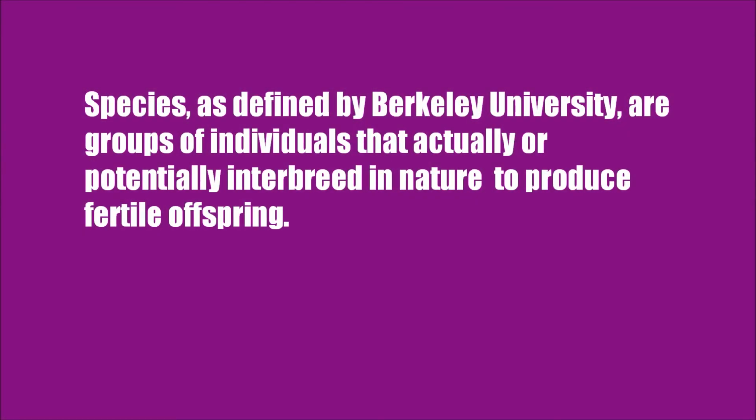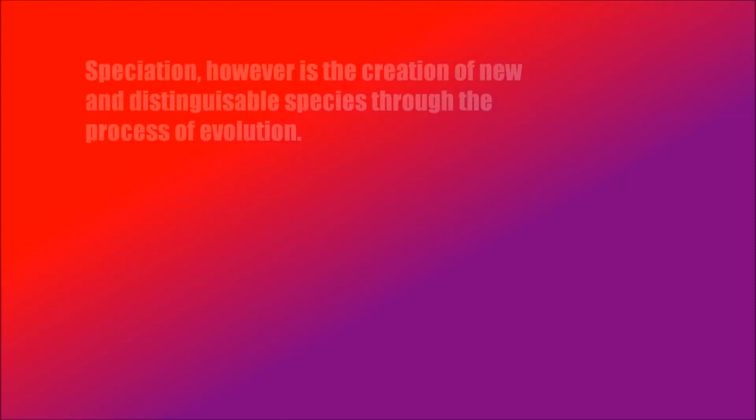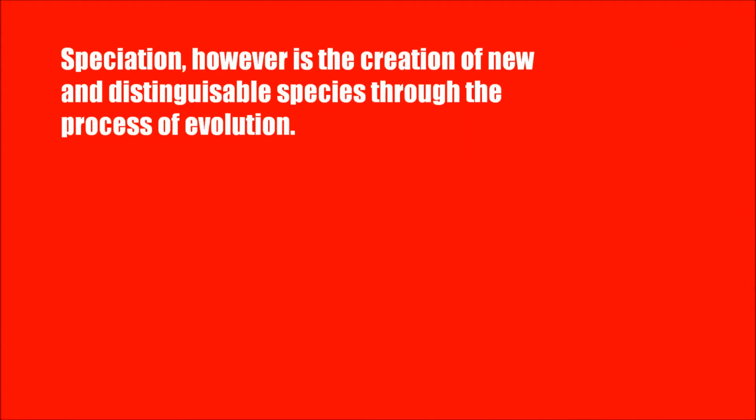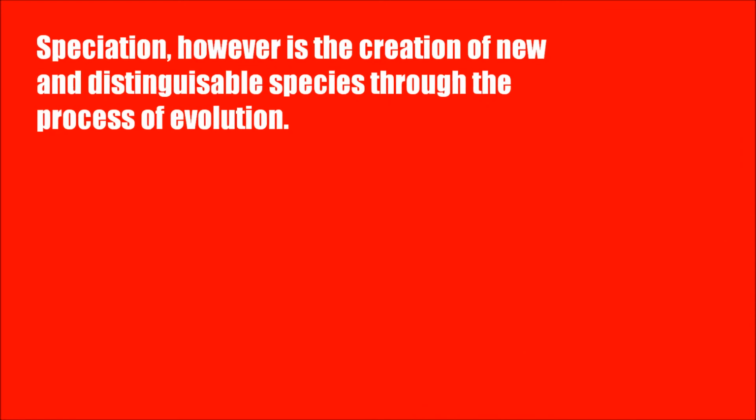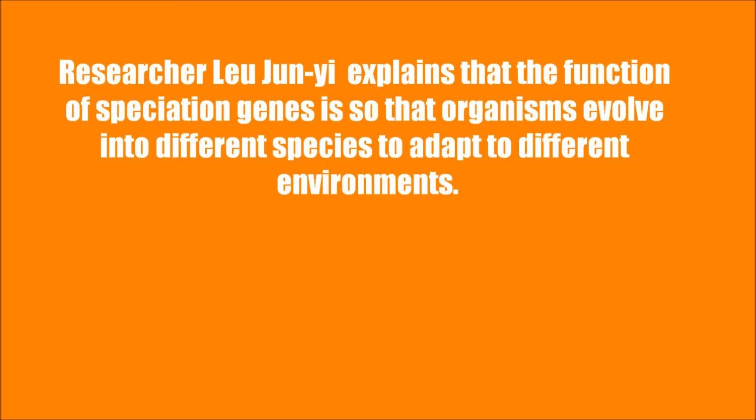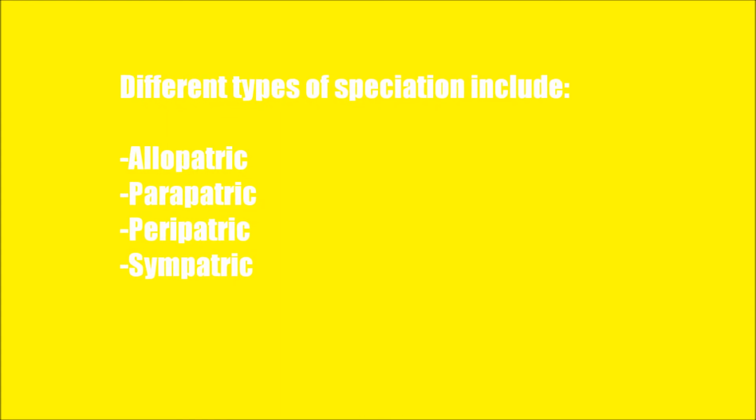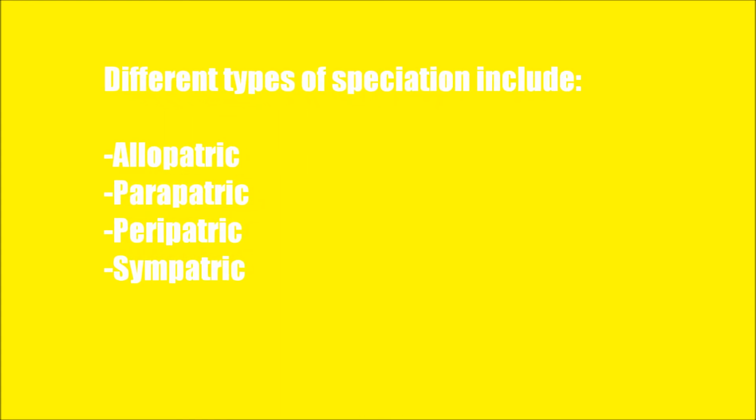Species, as defined by Berkeley University, are groups of individuals that actually or potentially interbreed in nature to produce fertile offspring. Speciation, however, is the creation of new and distinguishable species through the process of evolution. Researcher Liu Zhengyi explains the function of speciation genes is so that organisms can evolve into different species to adapt to different environments. Types of speciation include allopatric, parapatric, peripatric, and sympatric.